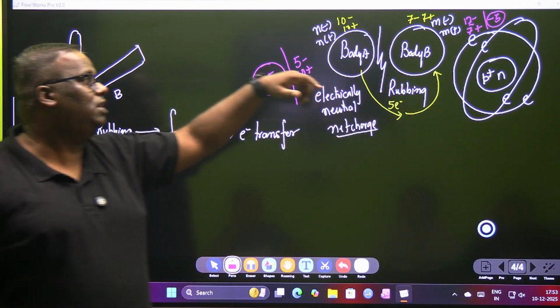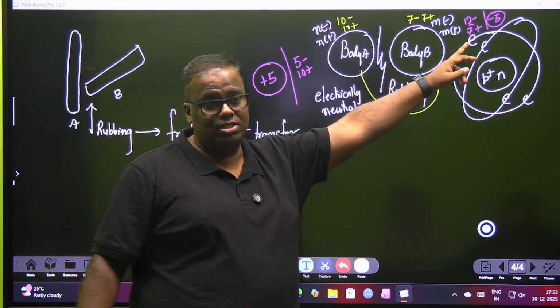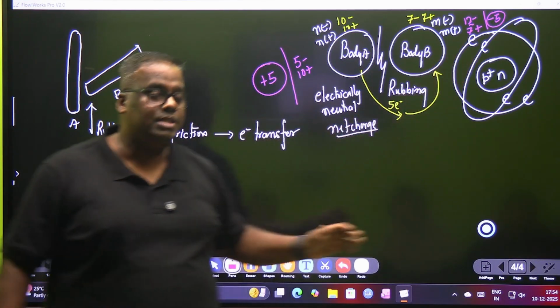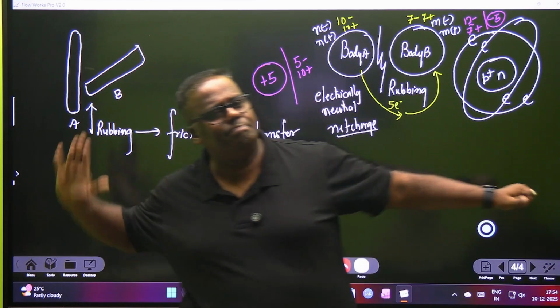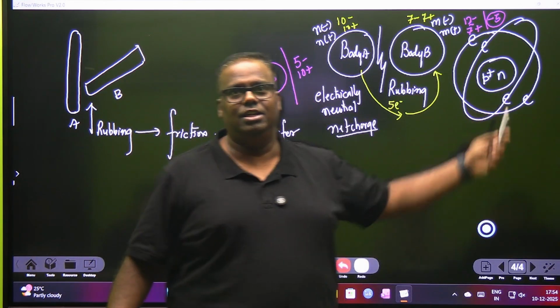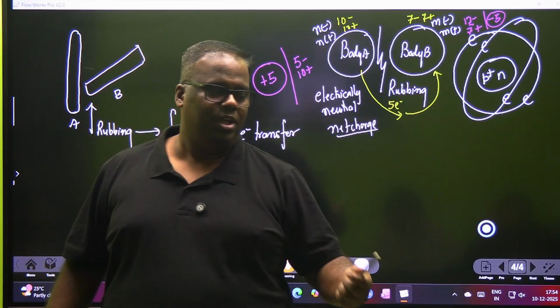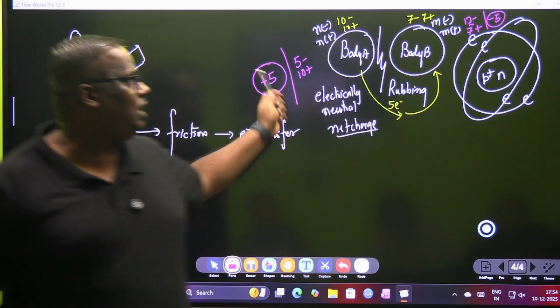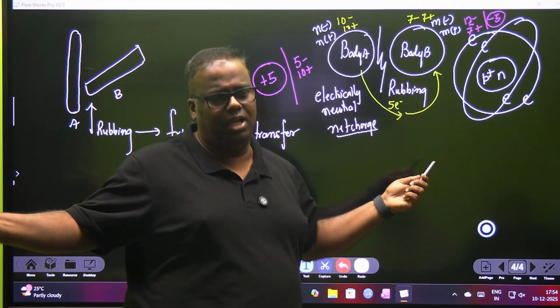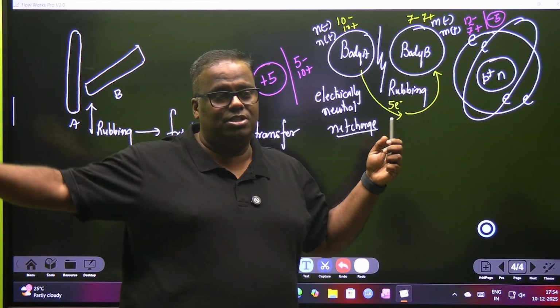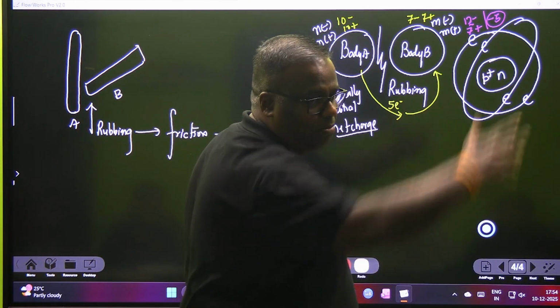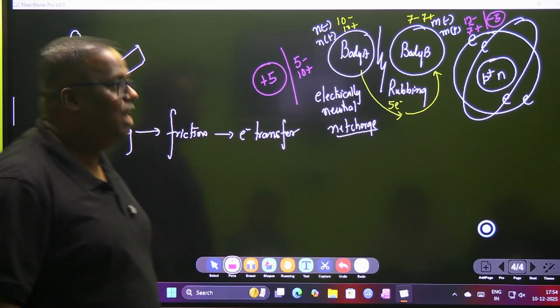Many children think that if this fellow has acquired positive charge, then some protons must have run from here to here. Run! Proton cannot run at all. Who runs? Electron. It's only the electron that is going to move and create positive and negative, because an electron is like that. If I leave you, I create positive unhappiness in you and I take the negative happiness to somebody. Have you understood?